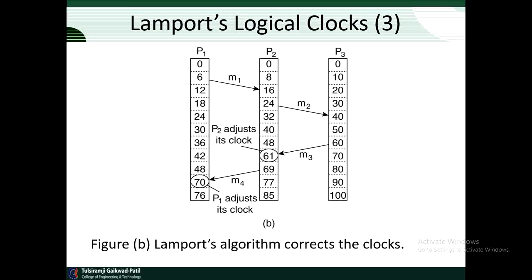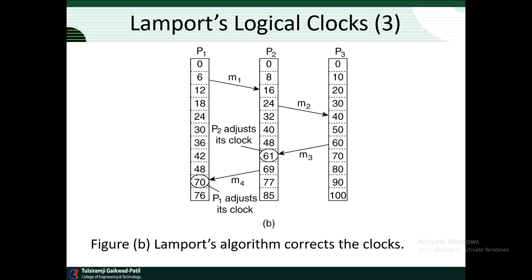Now in figure B, we can see Lamport's algorithm correcting the clocks according to the messages sent, which message is sent first, and at which time it is received by another process like P1, P2 and P3. According to the message received by any of the processes, the receiver process must adjust its time according to the time sent by the other process.